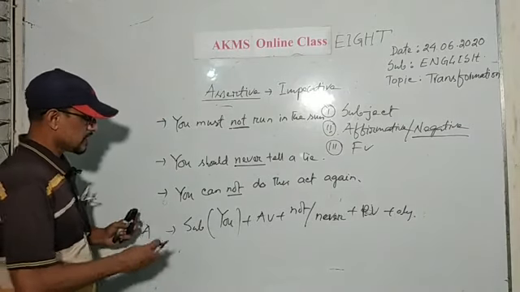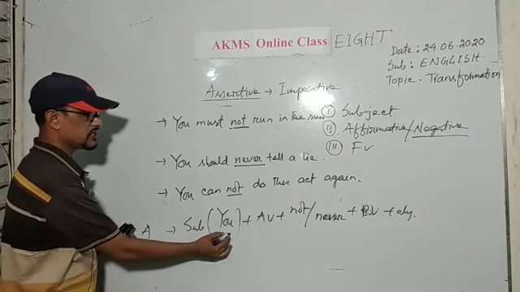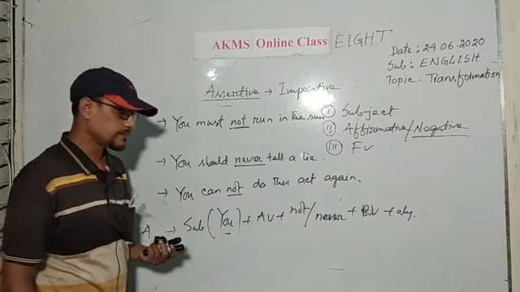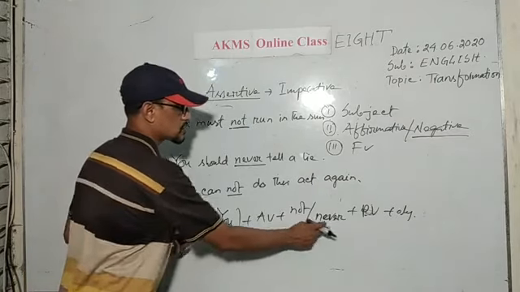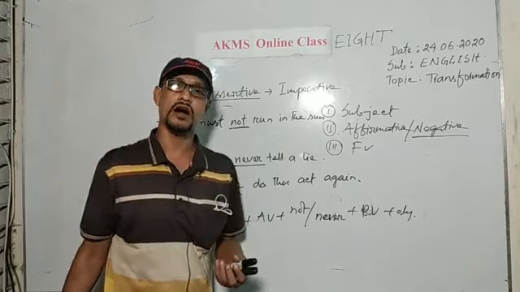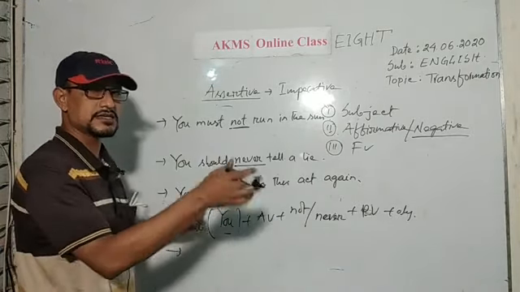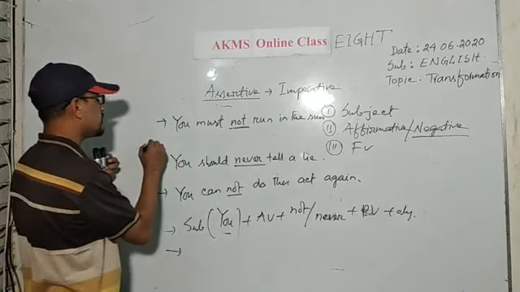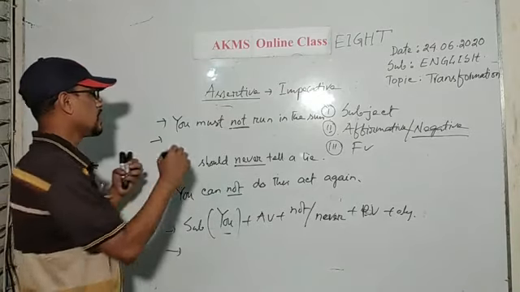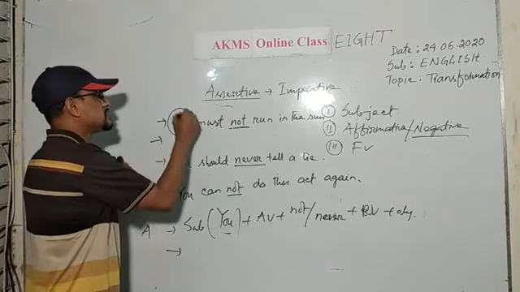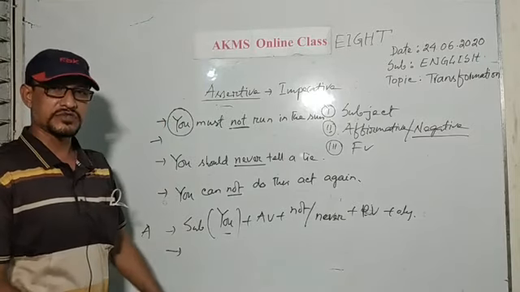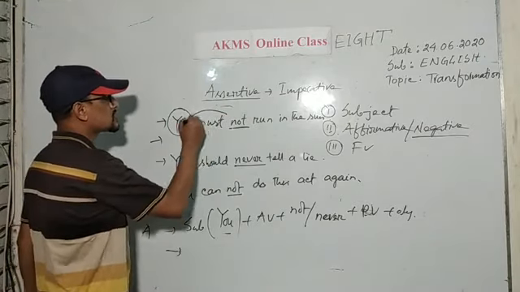Now, dears, I have used you as subject here, and auxiliary verb, not or never, principal verb and object. Whenever you are asked to transform this sentence into imperative, then what will you do? You will erase this subject with the auxiliary verb.